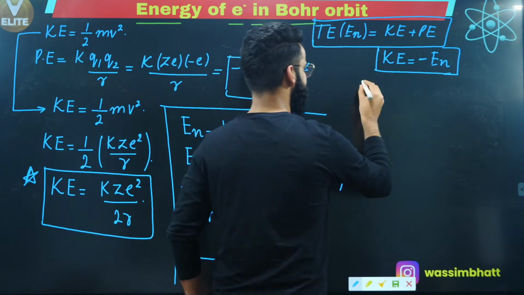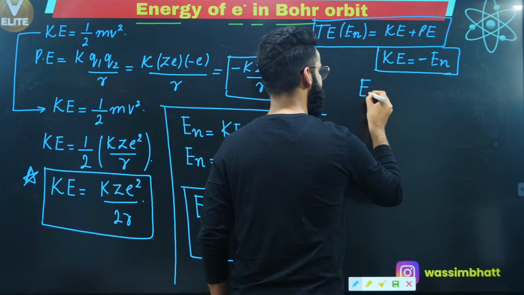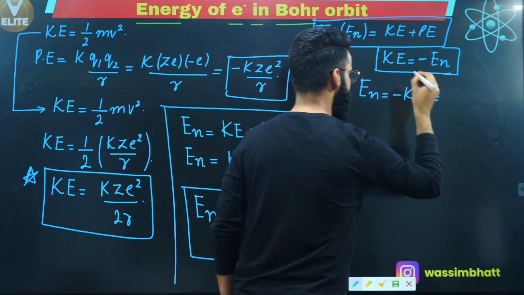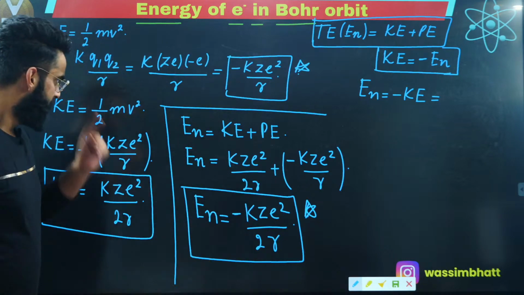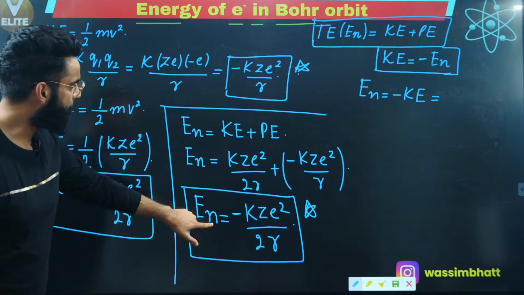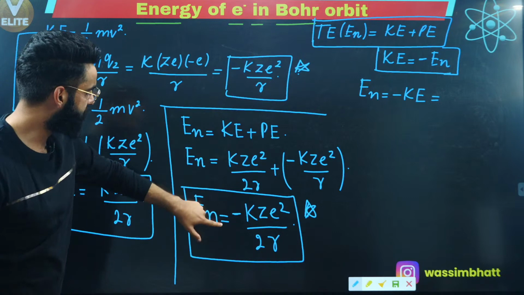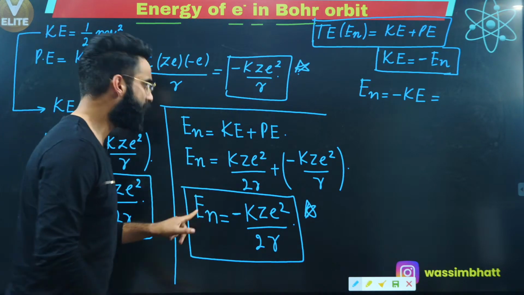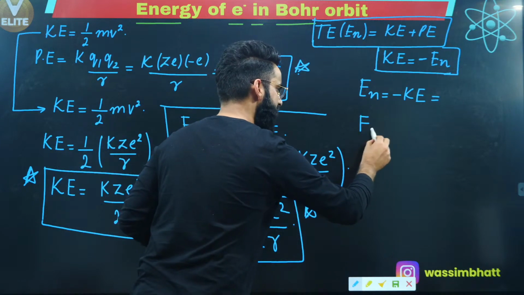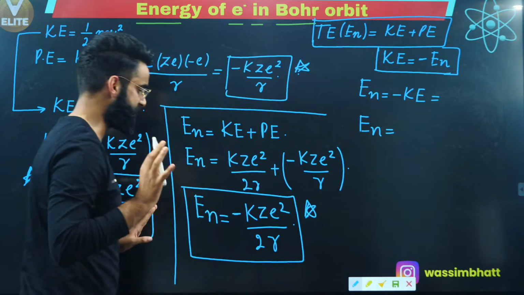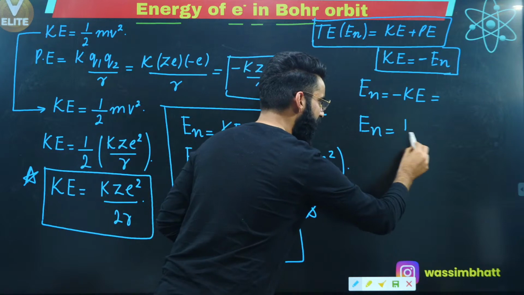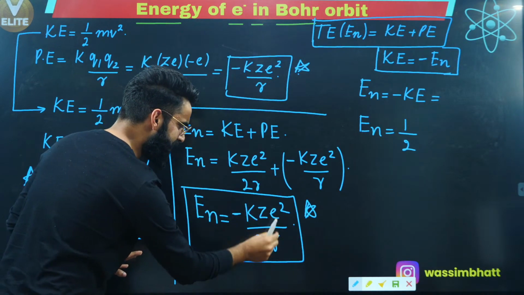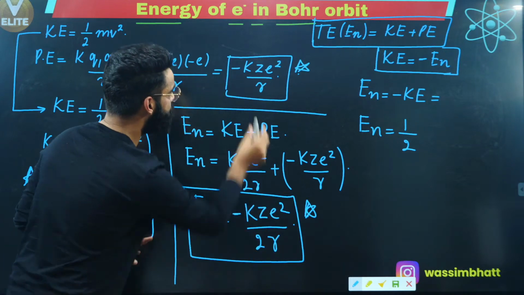See, you can write the total energy possessed by the electron as equal to minus times the kinetic energy possessed by the electron, which is also equal to one more thing. Now, if I want you guys to compare this equation and this equation, I can say total energy possessed by the electron is equal to 1 by 2 I'm keeping outside, minus k ze square divided by r.